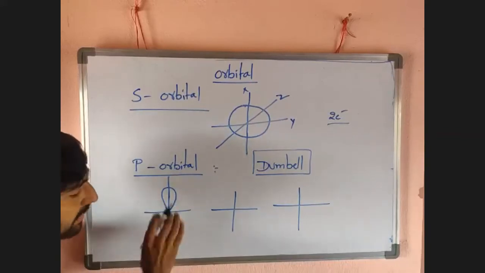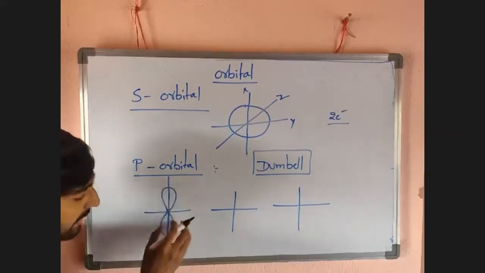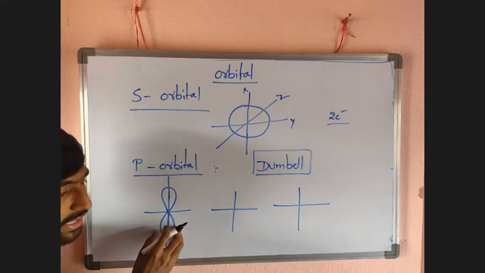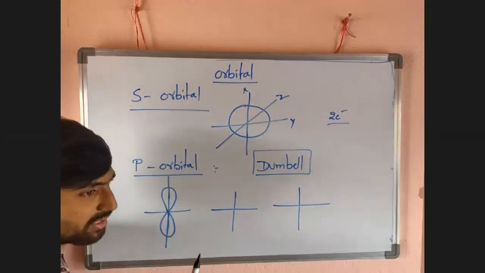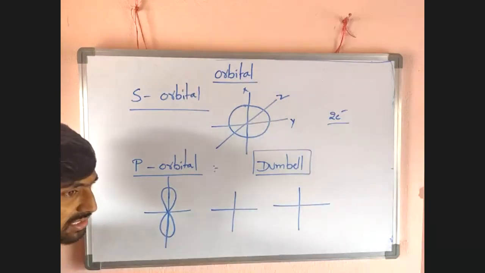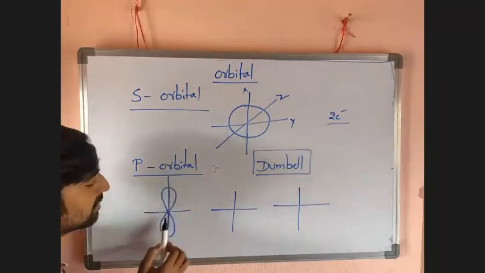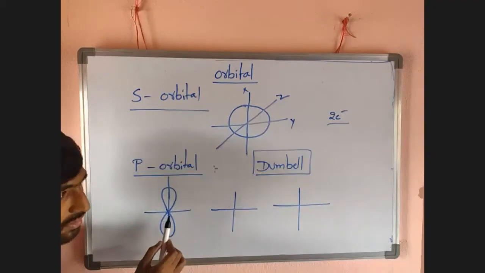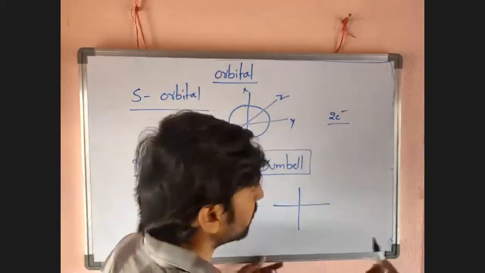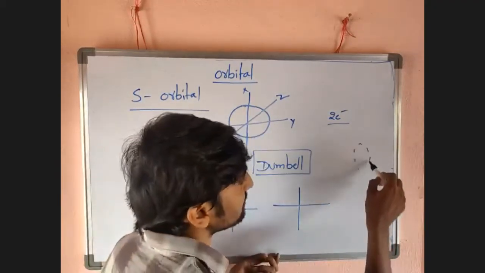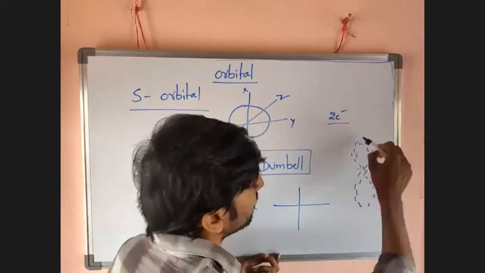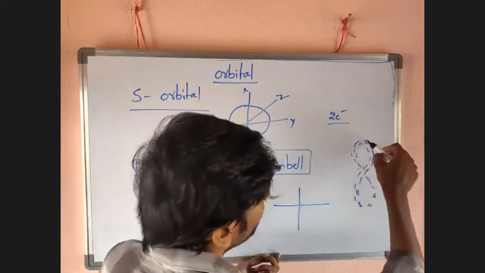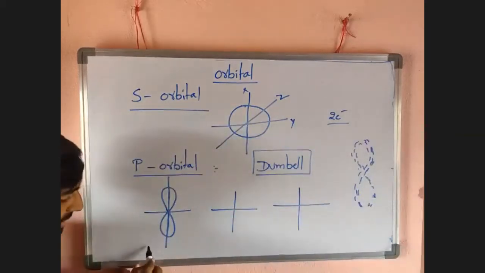The dumbbell is like that, and each part is called a lobe. Now, if the maximum electron density of the p orbital lies in the x direction, that means the probability of finding the electron is only in the x direction, and it gives a dumbbell shape, that one is nothing but the px orbital.